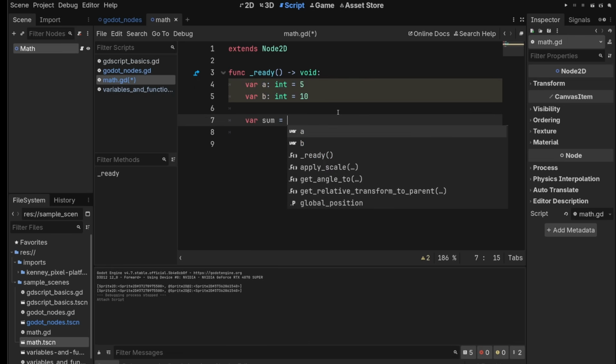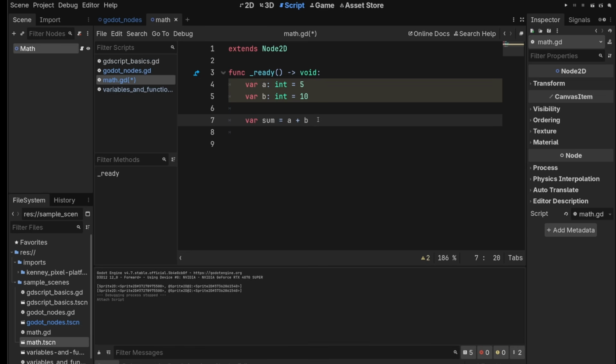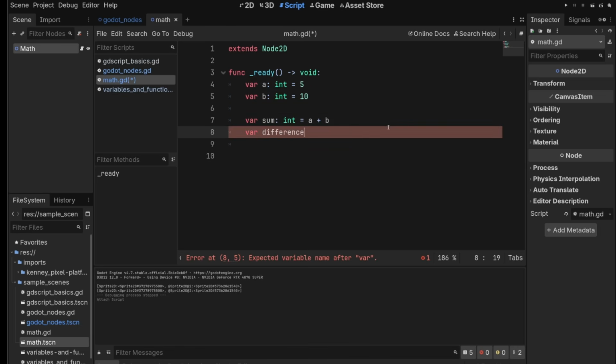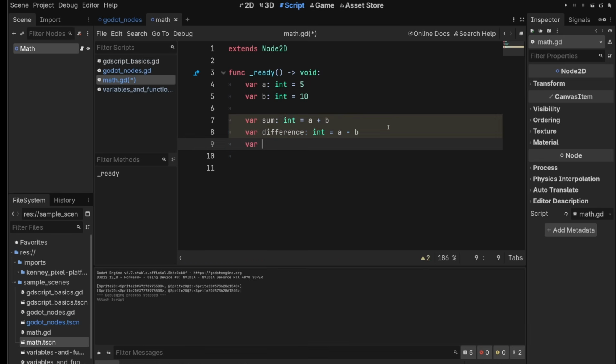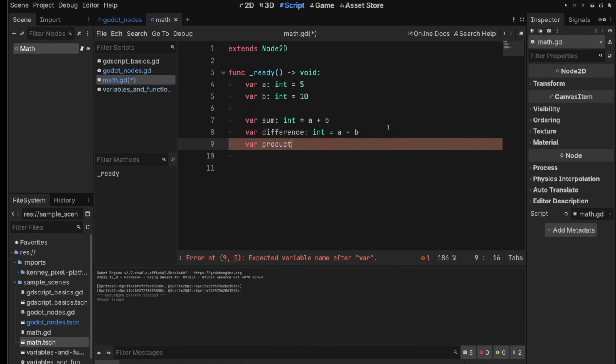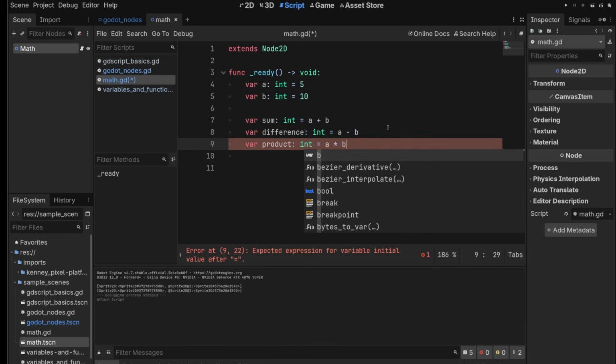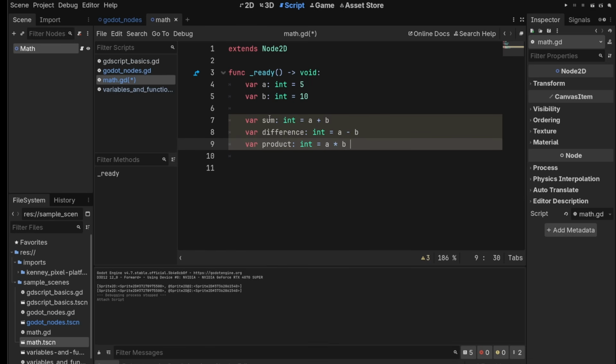So var sum equals a plus b. You just have to do a plus. You can guess what this is going to be. It will be an integer. We can do var difference int equals a minus b. We'll do var product equals a times b. The star is what we use for multiply. We'll do var quotient equals a divided by b. And it's this, the slash means divided.